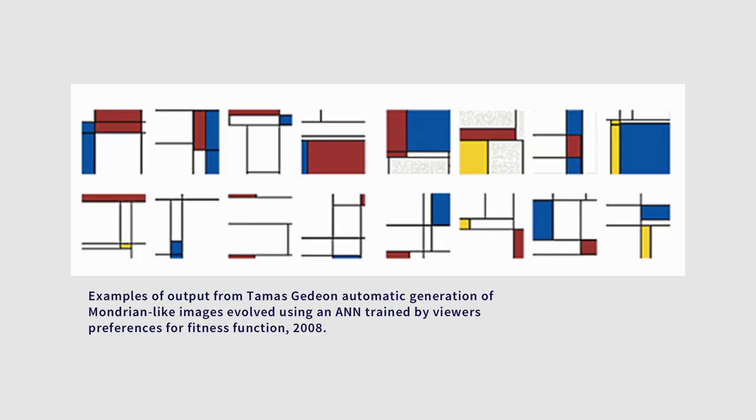Further examples of artificial neural networks used for data-driven automatic fitness prediction for evolutionary systems include the work of Gédéon in 2008, which learned viewers' preferences among Mondrian's paintings and accurately predicted preferences when viewing new images in that style. Wolfer, in 2005, proposed a neurogenetic hybrid motif generator for computer graphics and imaging.